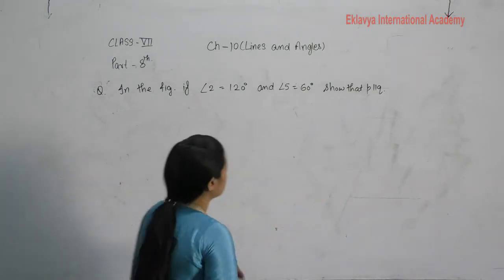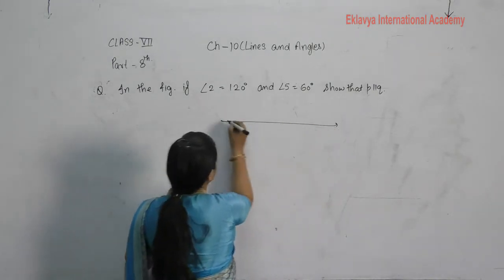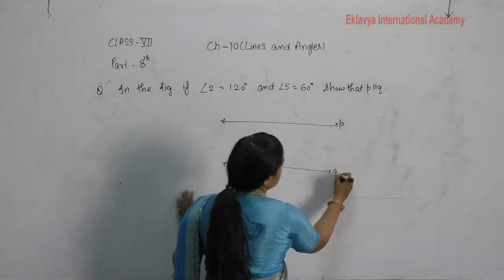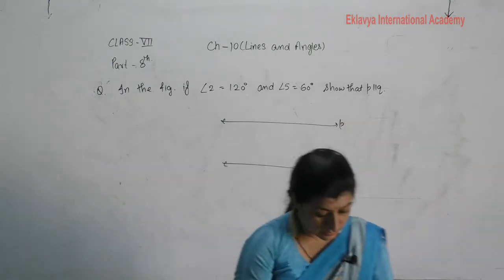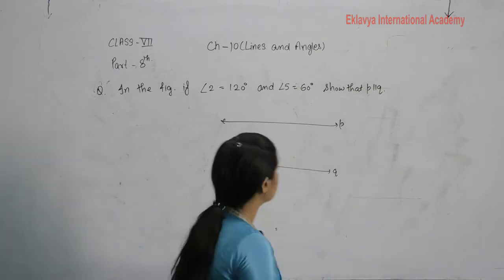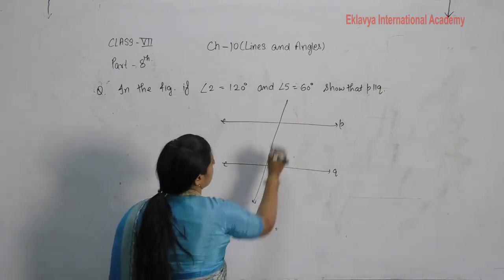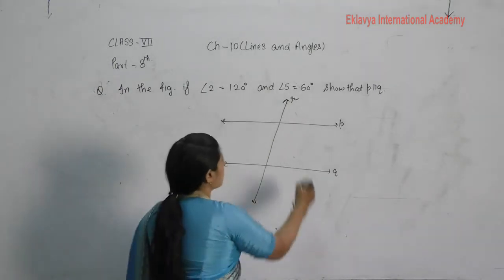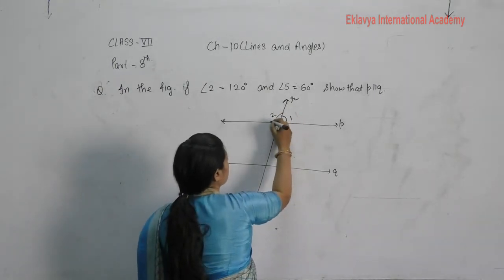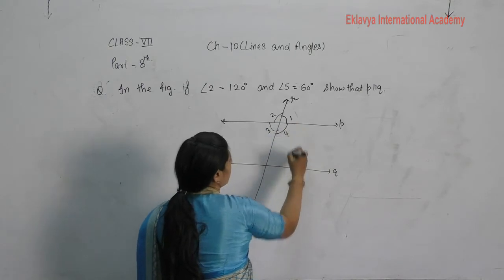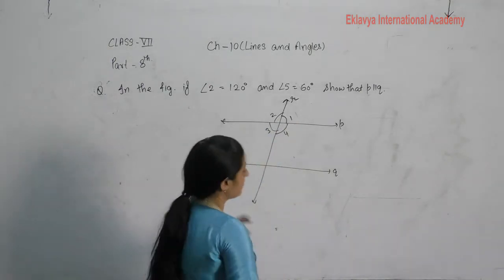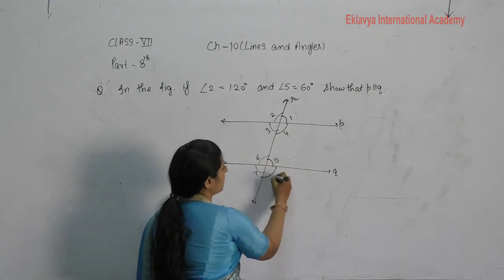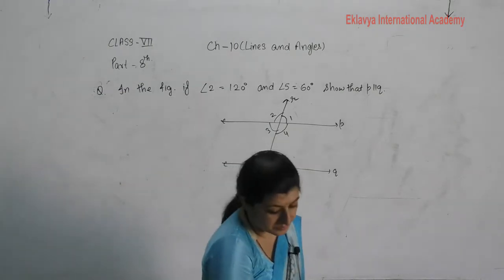Here see two lines. One line is P and second line is Q, and one transversal R. Angles are given to you like this: 1, 2, 3, 4, 5, 6, 7, 8.